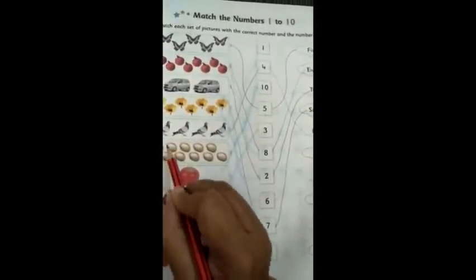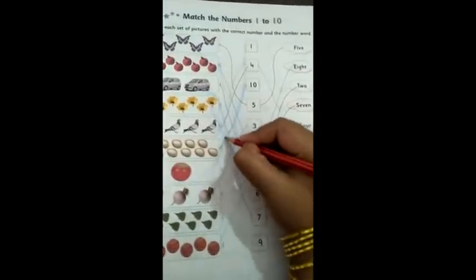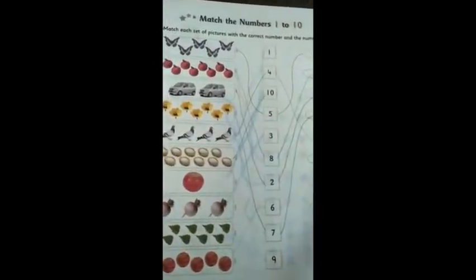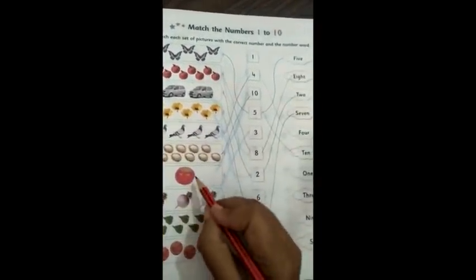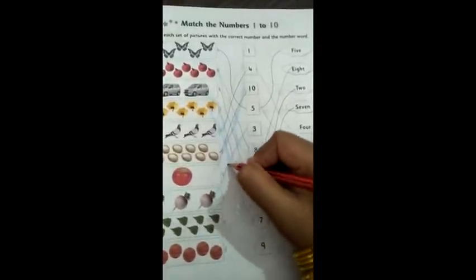How many eggs are here? Count them. 1, 2, 3, 4, 5, 6, 7, 8, 9, 10. So match it with the number 10. And the spelling of 10 is T-E-N, 10. Now how many tomatoes? 1 tomato. So you will match it with the number 1. And the spelling is O-N-E, one.